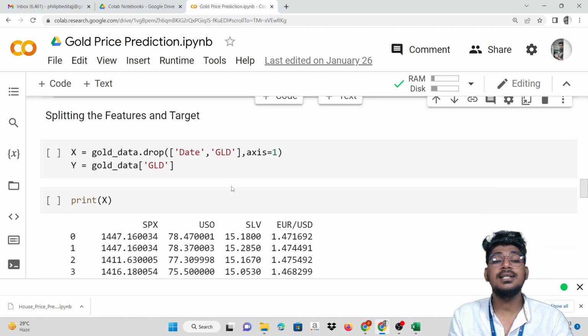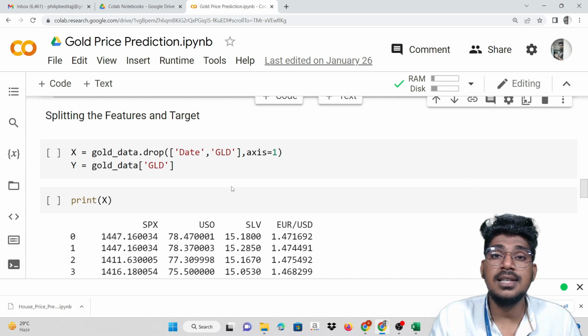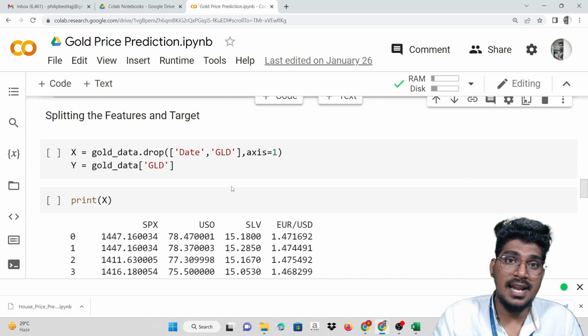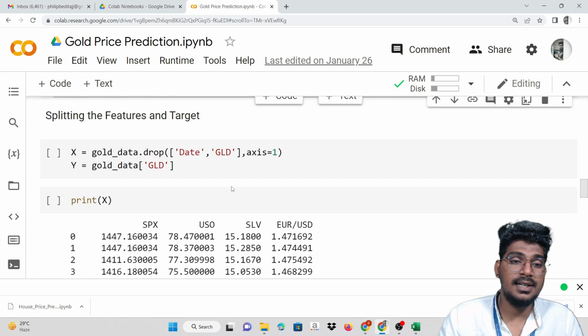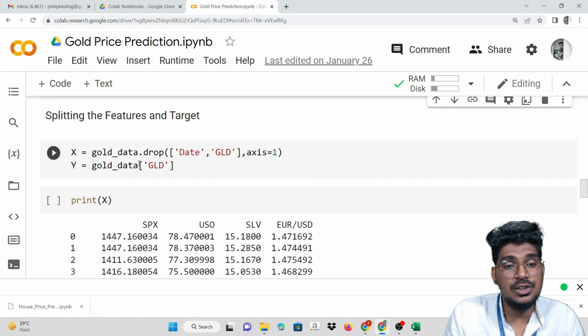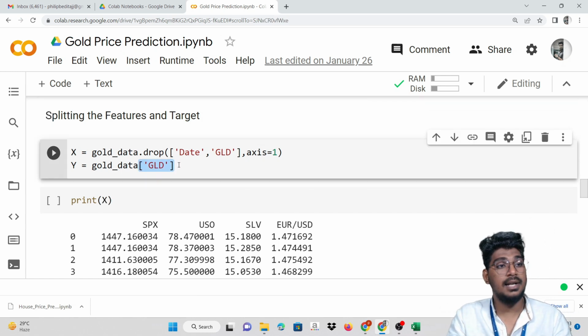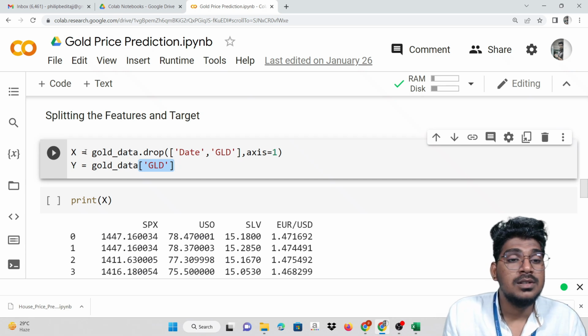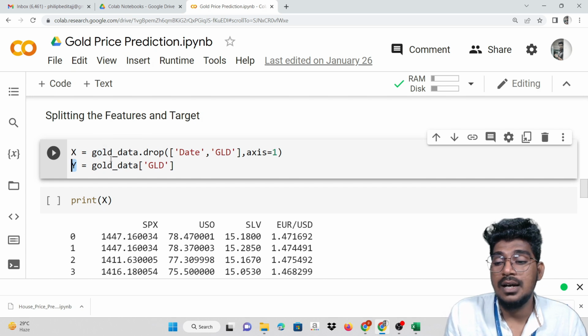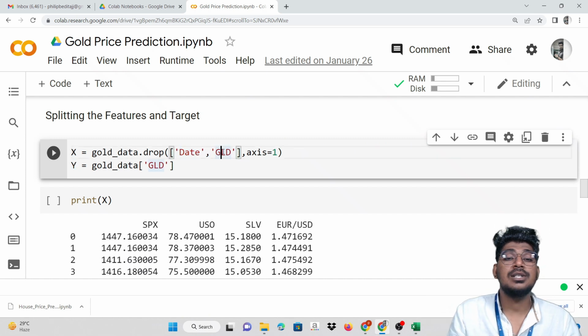Now we are going to split the data into the features and also the target. X is the independent data, Y is the dependent data. GLD is actually the label data or target data. So you call gold data dot drop of Date and also GLD, because Date is not necessary here.